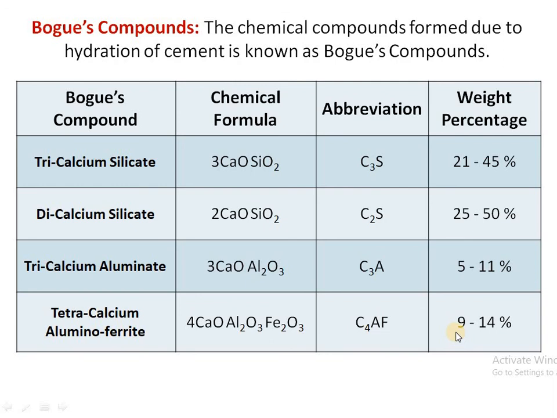You will find that Bogue identified these compounds after conducting several experiments, and he gave such percentages for these compounds. We will find that there is a major amount of C3S and C2S, about 80 to 90% of these two compounds is present, and very little C3A and C4AF is present. So one can remember the Bogue's compounds and their percentages from an exam point of view.